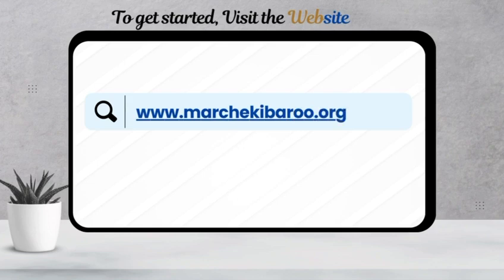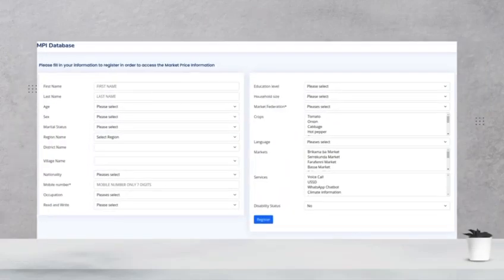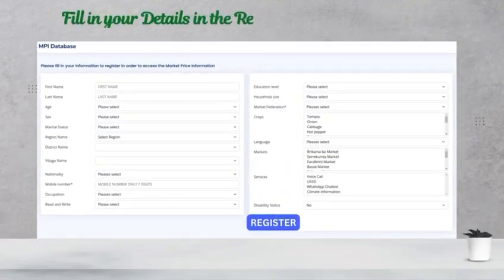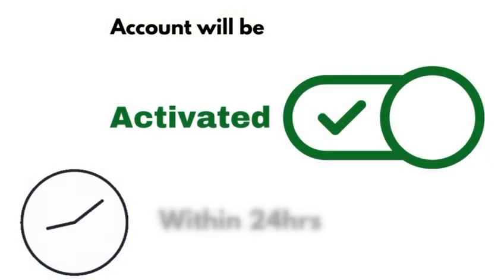www.matsakibaru.org. Once there, click on the MIS registration link at the top right corner of the page. A registration form will appear. Please fill in your details such as your name, your phone number, preferred crops, preferred language, and preferred markets. When you have completed the form, click the register button. Your account will be activated within 24 hours.